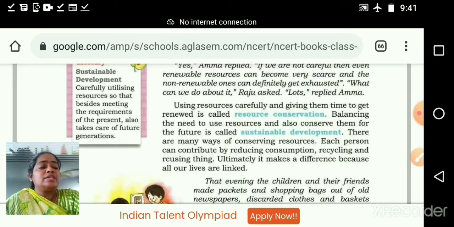For example, in the morning when we get up, the fan is on only. Then when you are going to the toilet or taking a bath, the fan keeps running the whole time. Normally we forget to put it off. So what we can do is, just after getting up, first put off the fan. Then after brushing, toilet and all these primary activities, when you come to listen to your video classes, you can put on the fan again if it is needed.